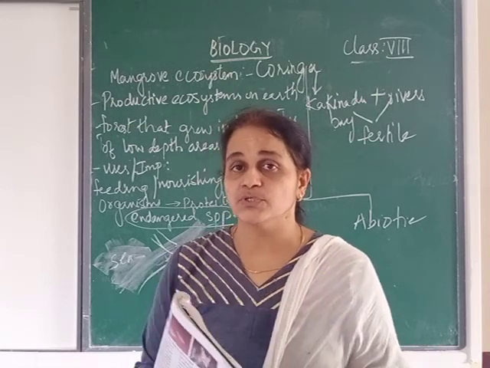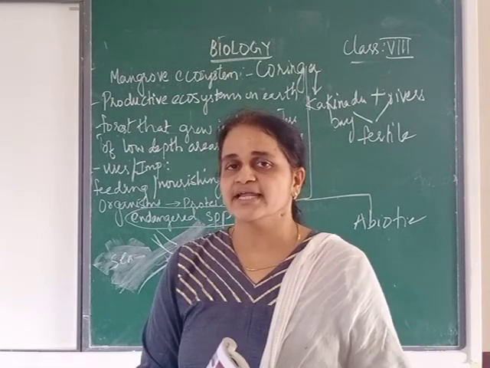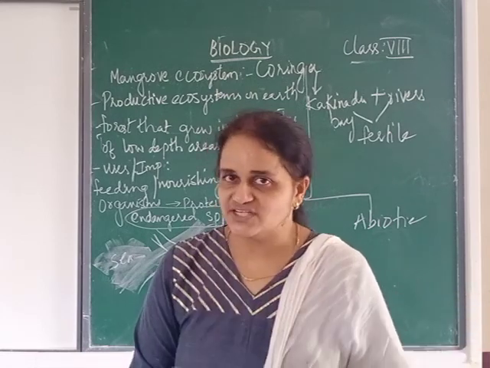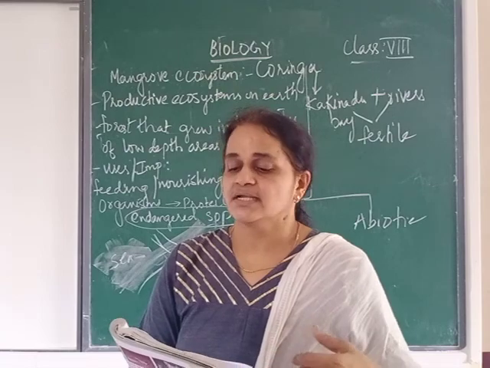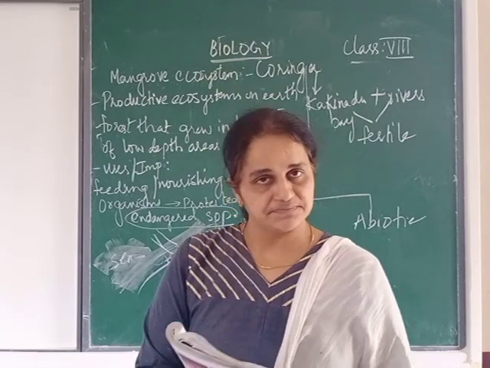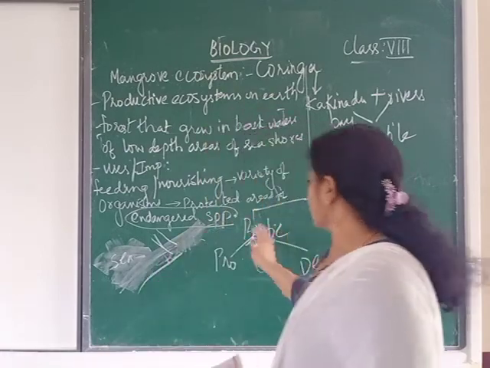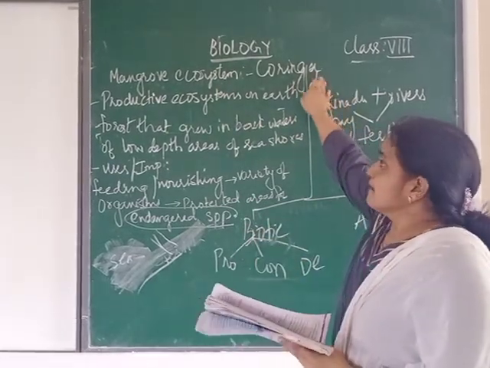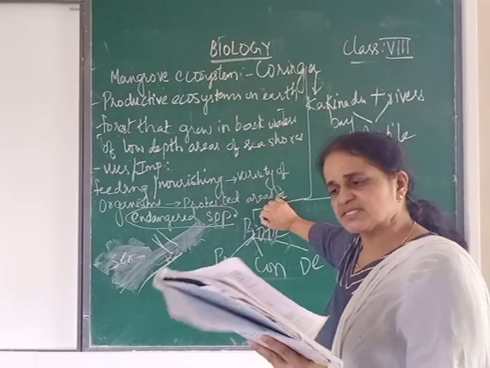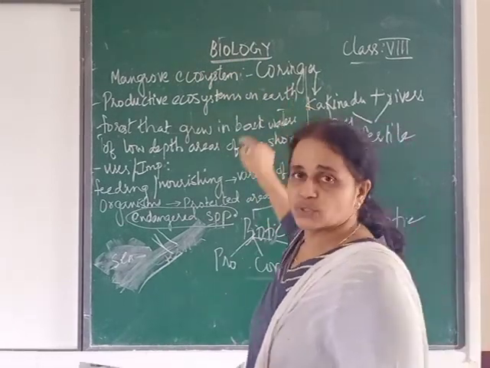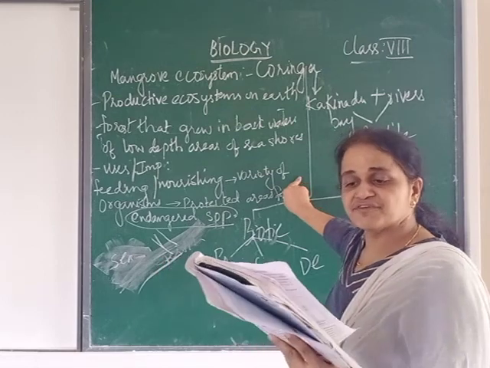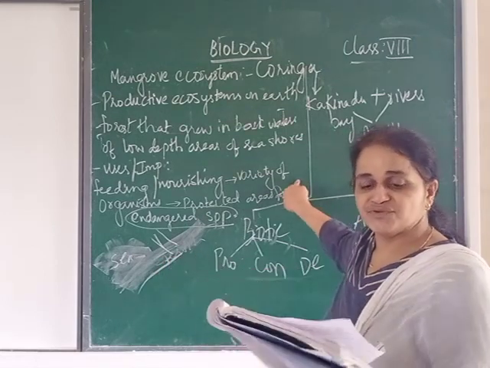Then we will go to the decomposers. You know what are decomposers? Organisms which depend on dead, decaying matter. They are called decomposers. Detritus feeding bacteria. So these are all our biotic factors present where? In the Koringa mangrove ecosystem. So for that, remember its location. It extends for how many kilometers? 150 kilometers south of Visakhapatnam.